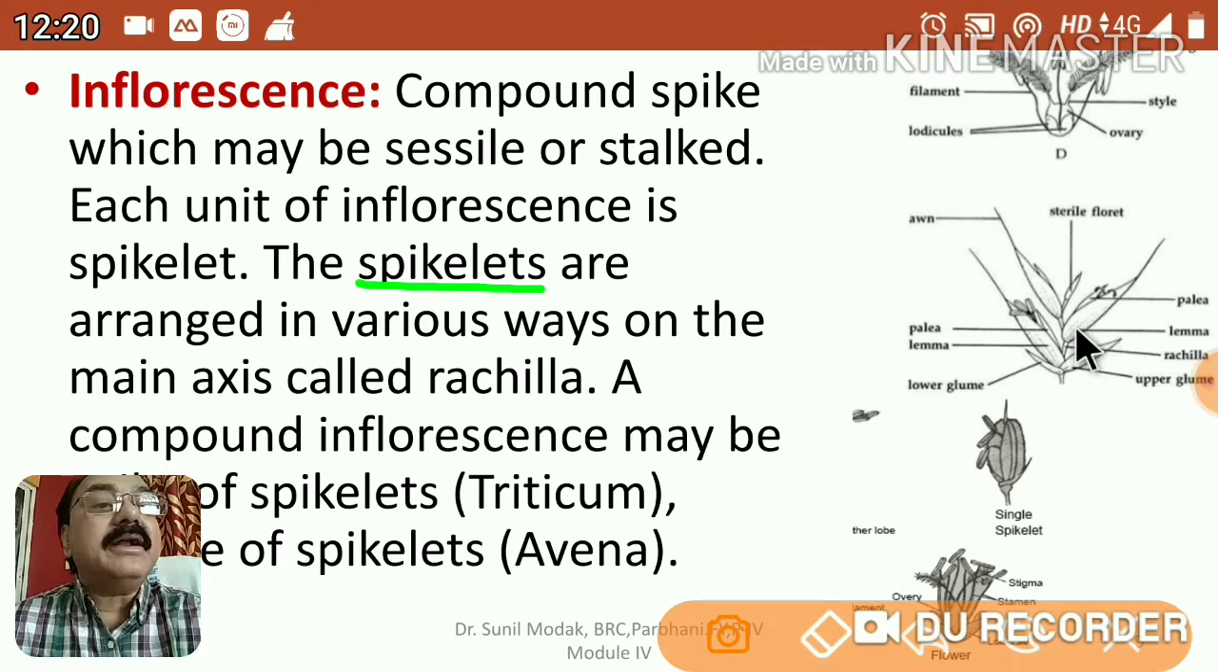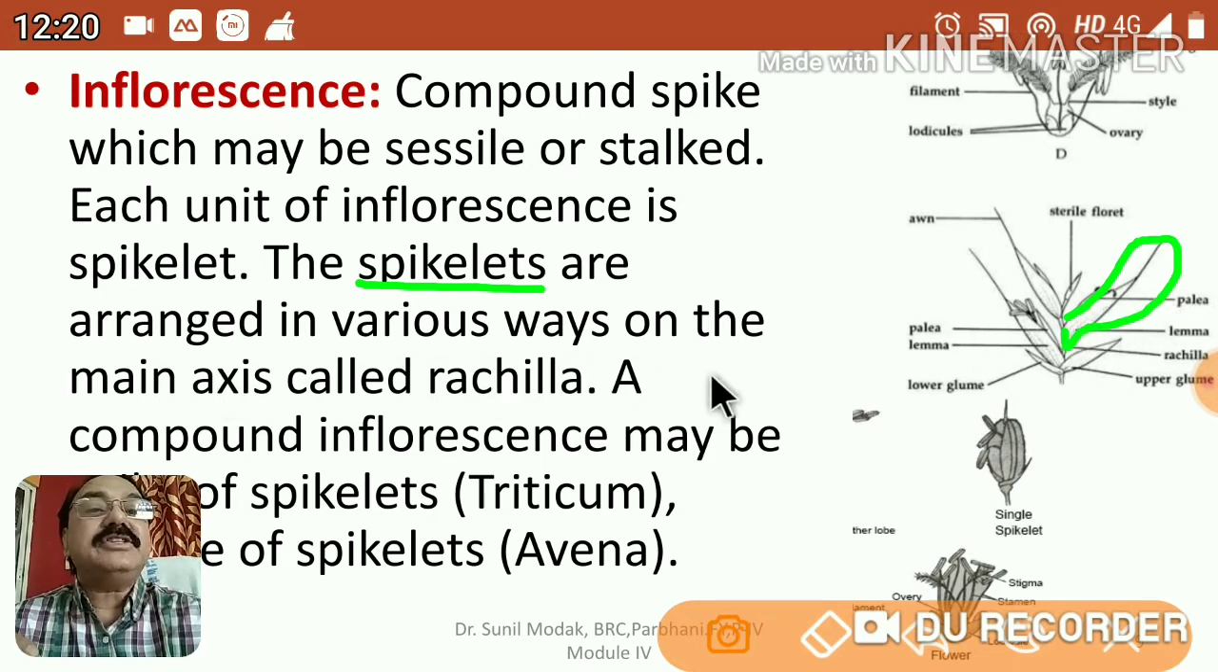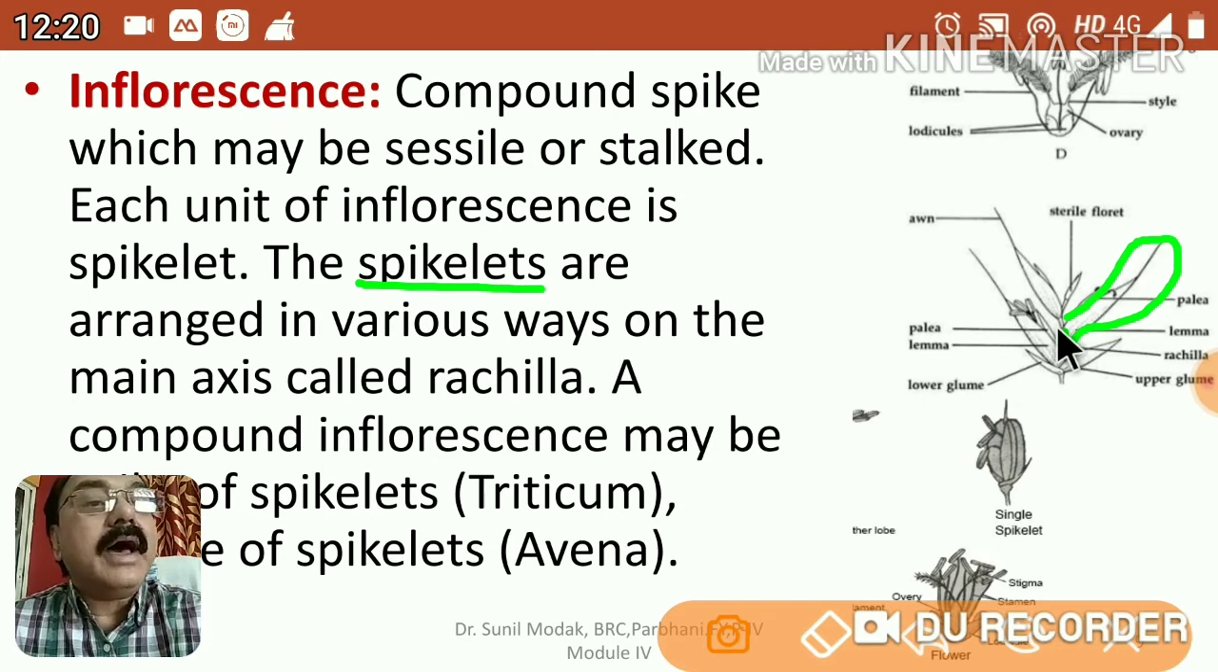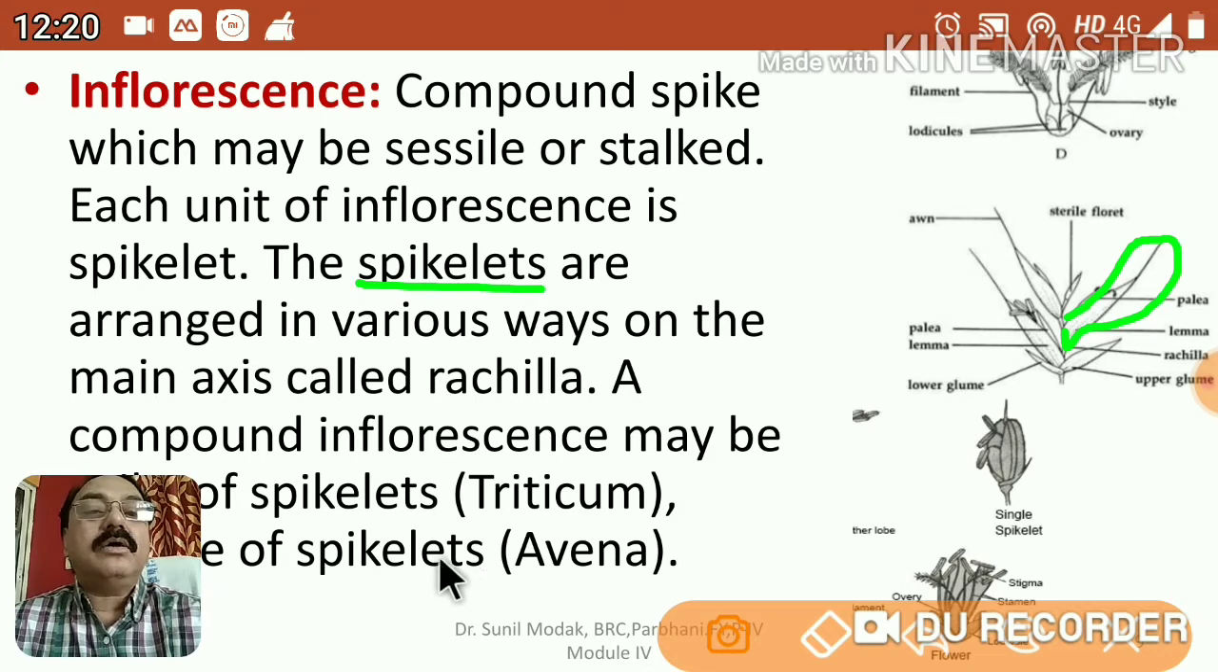Each spikelet, now this is the one spikelet, but it is not open properly, okay. It is arranged in various ways on the main axis called rachilla. So the axis of that spikelet is called rachilla, and a compound inflorescence may be of spikelets in case of Triticum, or you can see here a series or group of spikelets in case of Avena sativa.